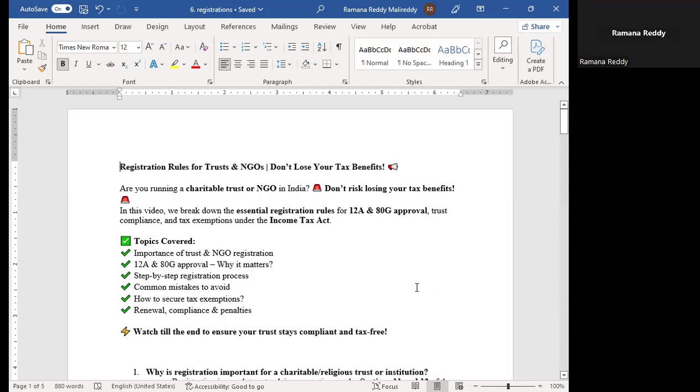Don't lose your tax benefits. Are you running a charitable trust or NGO in India? Don't risk losing your tax benefits. In this video, we break down the essential registration rules for 12A and 80G approval, trust compliance, and tax exemptions under the Income Tax Act.